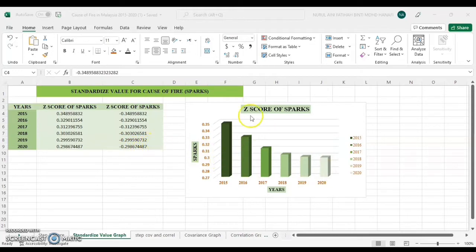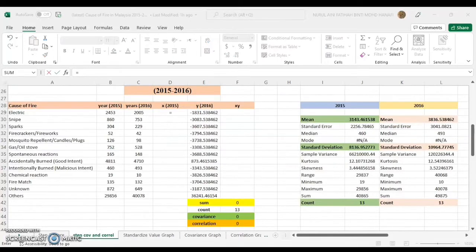So we can say from the graph that the Z-score of sparks perfectly dropped from 2015 to 2020, because maybe people are getting aware that sparks are very dangerous for everyone who lives in nearby houses.